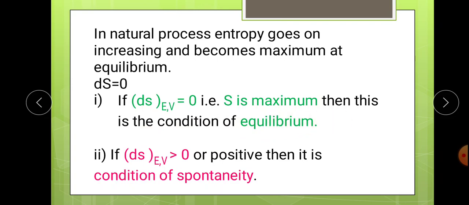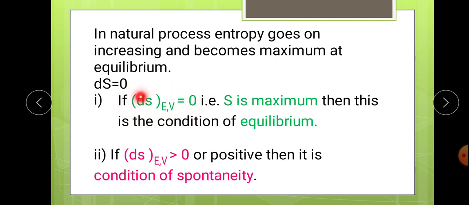And if dS at constant energy and volume is positive, meaning greater than 0, then it is a condition of spontaneity. So you can say it in two ways. If dS at constant U and V equals 0, the process is reversible. If this condition holds, the process is irreversible.